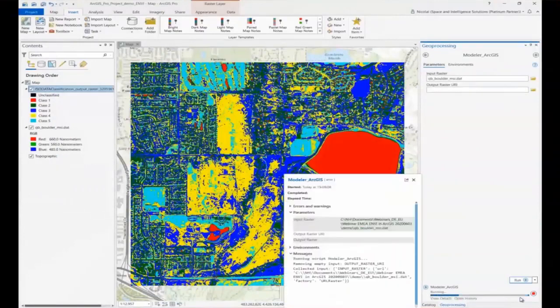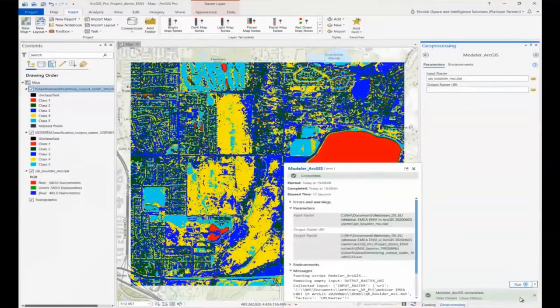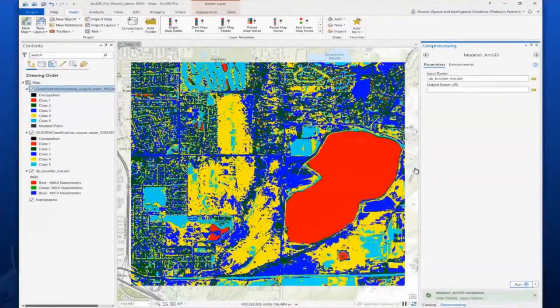Now my tool is about to finish. Yes, done. And you can see the same results. So ENVI and ArcGIS are completely seamlessly integrated with each other. If you want to bring a deep learning tool, crop science tools, SAR analytical tools, or any custom tool, you can directly bring it within. It means ArcGIS Pro will provide the complete end-to-end image solution. We have provided the complete Image Analyst and Spatial Analyst and geoprocessing tools to give you the complete facility to access any type of raster and perform a lot of analysis.